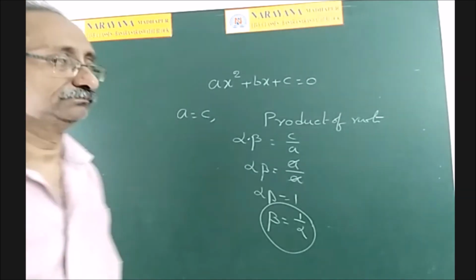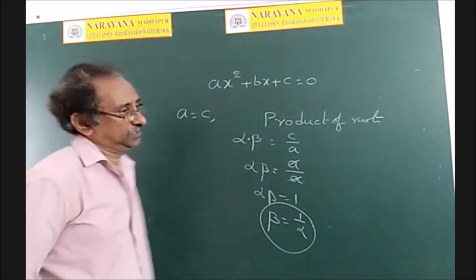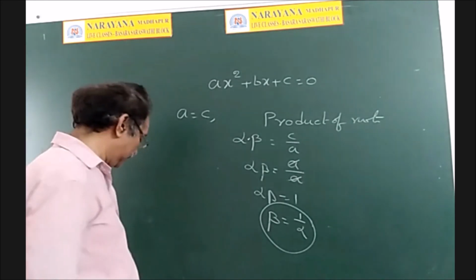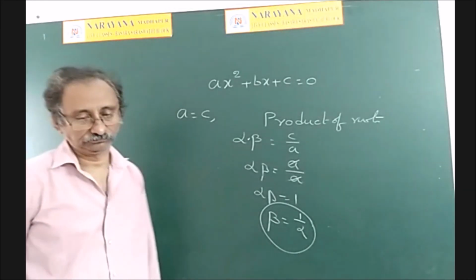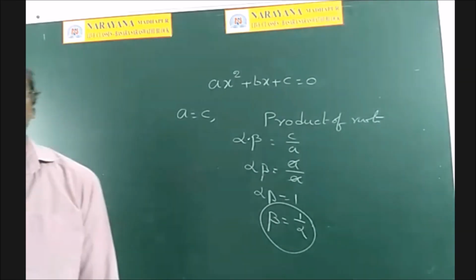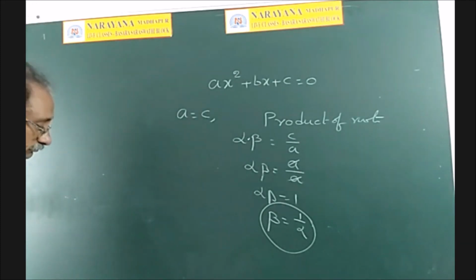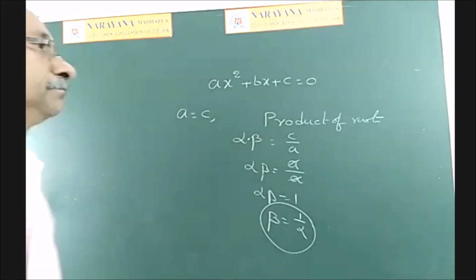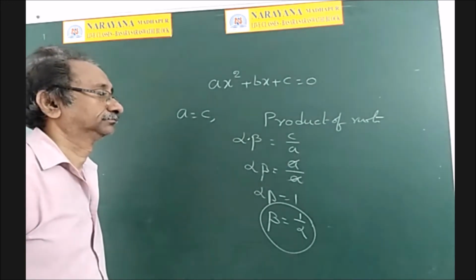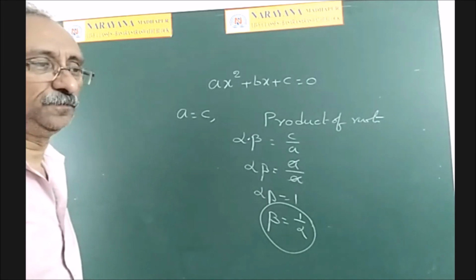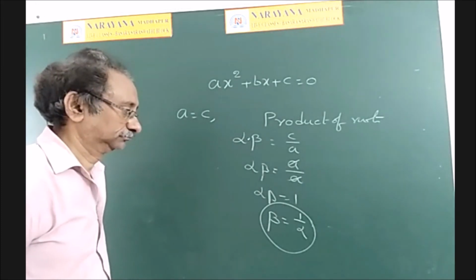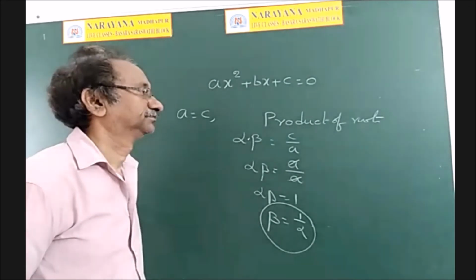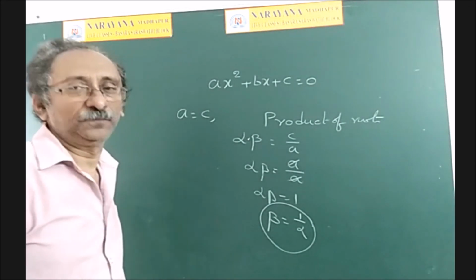In the quadratic equation ax square plus bx plus c is equal to 0, if a is equal to c, then the roots are reciprocal to each other.